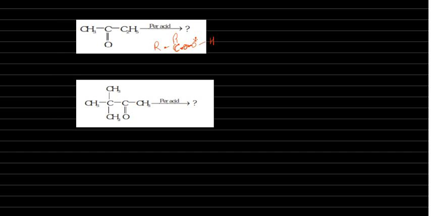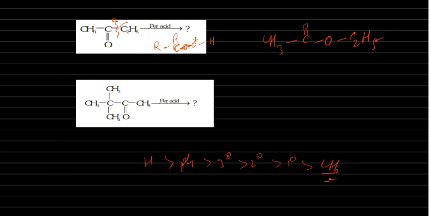Now where is it inserting? Just now I wrote that order: hydrogen, phenyl, tertiary alkyl, then secondary alkyl, then primary alkyl, then methyl. Methyl is the least preference in migrating aptitude. So obviously ethyl can migrate. So that means here oxygen will come: CH3, C double bond O, oxygen, then C2H5. Okay, this ethyl group is migrating to that oxygen.